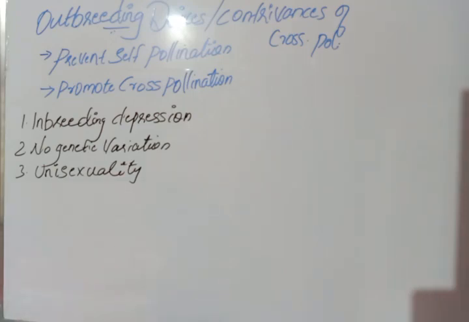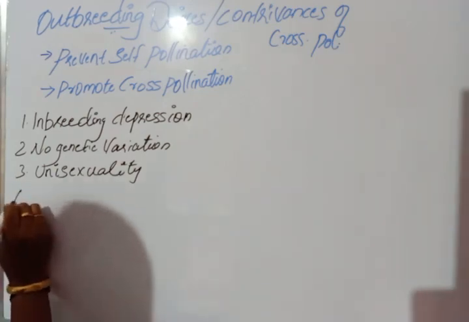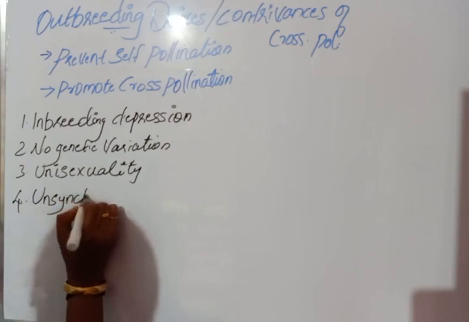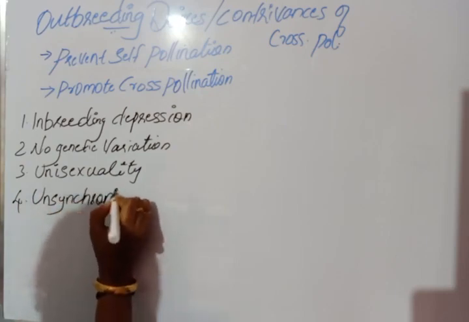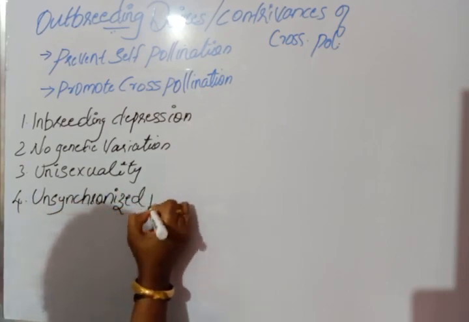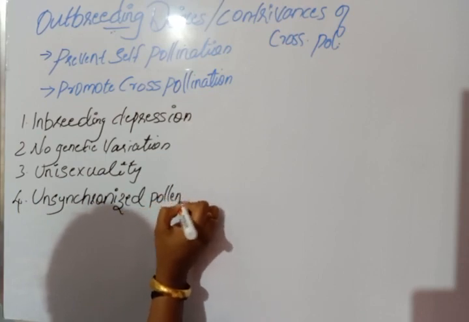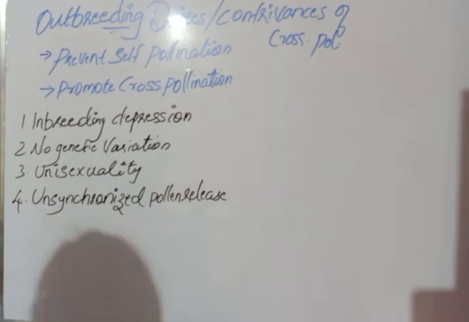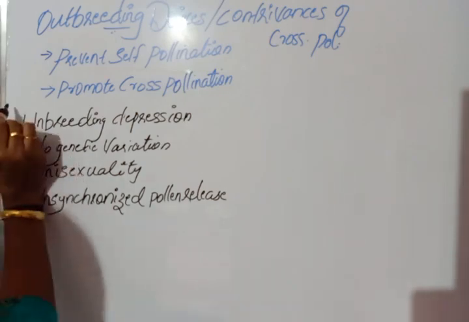Then the last reason is unsynchronized pollen release.